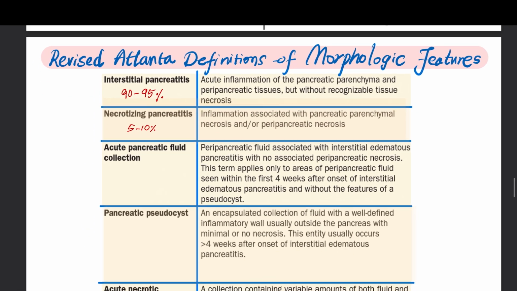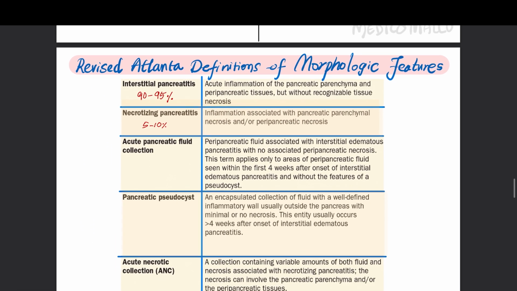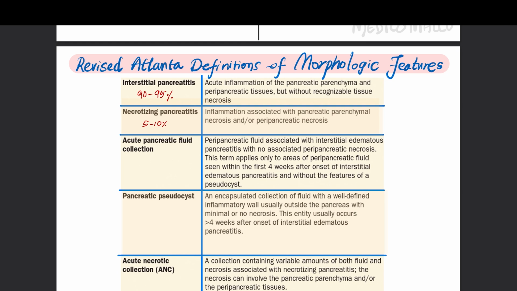So this is the table similar to that given in Harrison's, where it shows the revised Atlanta definitions of the morphological features, where interstitial pancreatitis is the most common morphological finding, with around 90 to 95% incidence. Next is necrotizing pancreatitis, which is 5 to 10% in incidence.